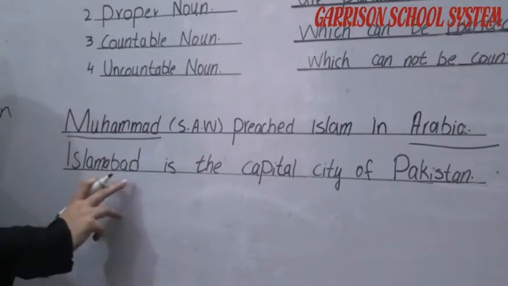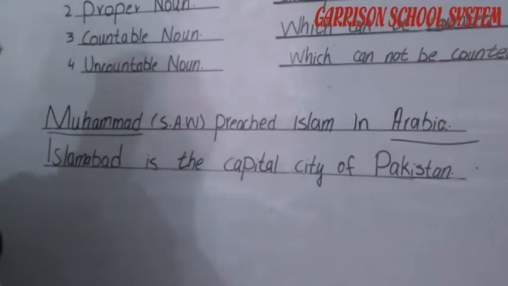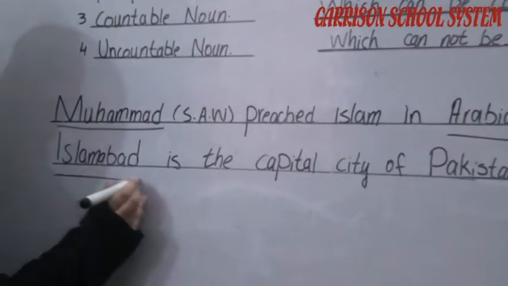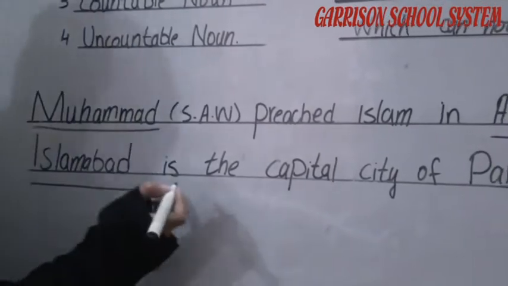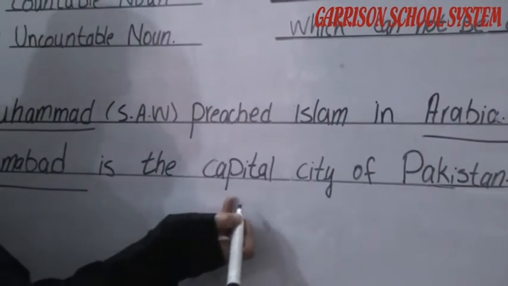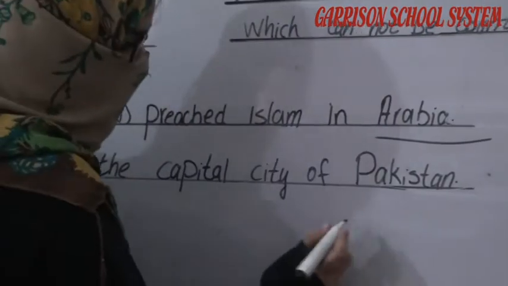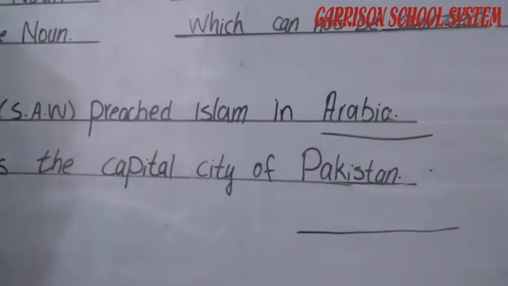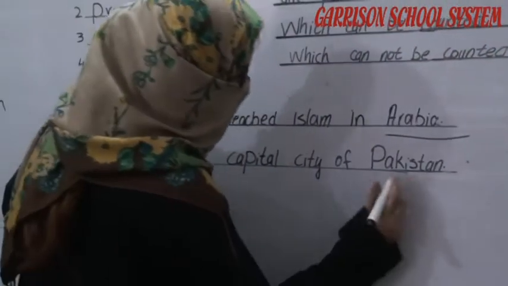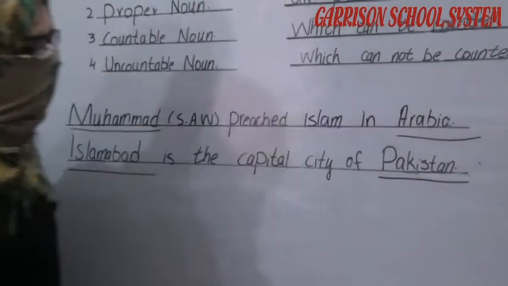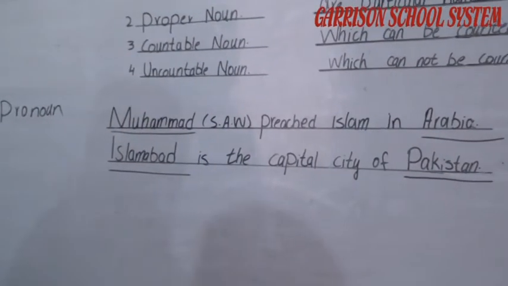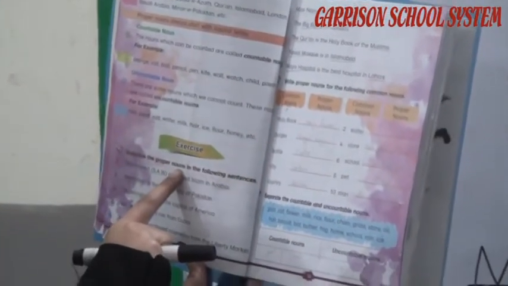Islamabad is the capital city of Pakistan. Islamabad is the particular name? Yes. The capital? No. City? No. Of? No. Pakistan is the name of a country. So that's why we underline Pakistan. Now, the rest of the others you have to solve on the book page number 12 and 13. Now, these are all like you have to underline the proper noun.